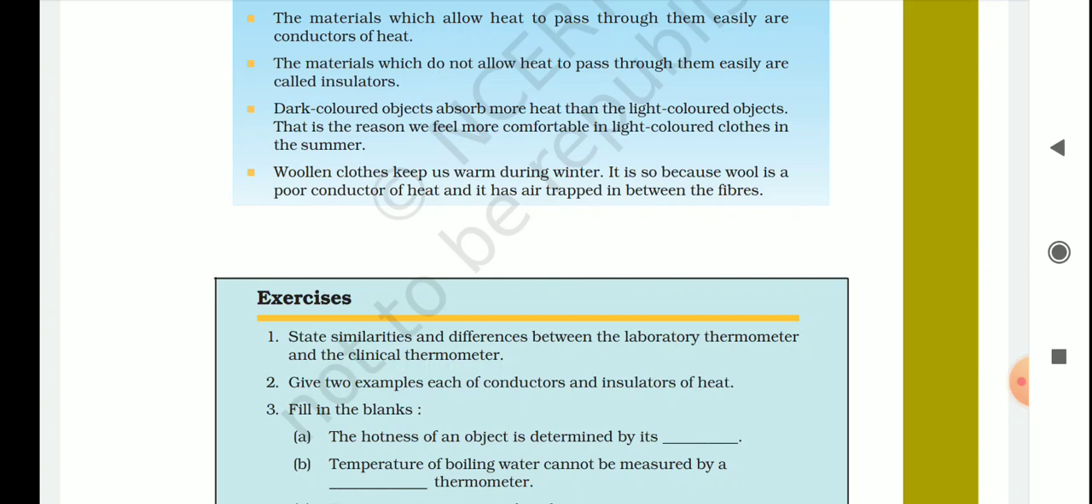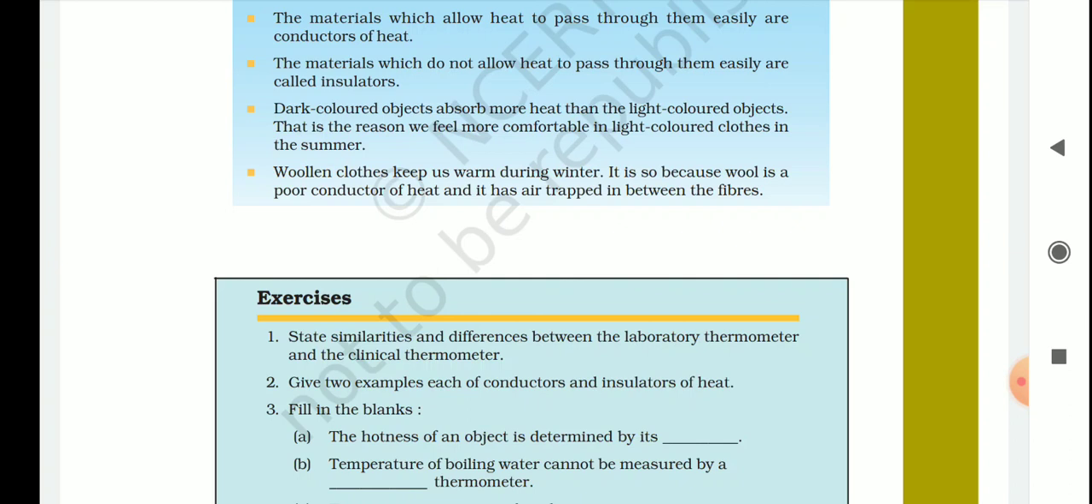So there are 2 points for clinical and laboratory. I am repeating it again in the differences. First point, the clinical temperature range is 35 to 42 degrees Celsius, and in laboratory the temperature range is -10 to 110 degrees Celsius. Second point, clinical is used to measure human body temperature, and laboratory is used to measure temperature in labs of different substances. Okay, you can write some differences if you find them on your own. Okay, students? I hope it is clear.